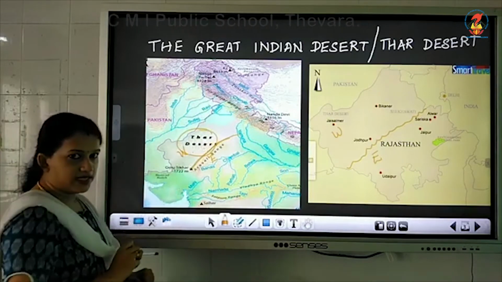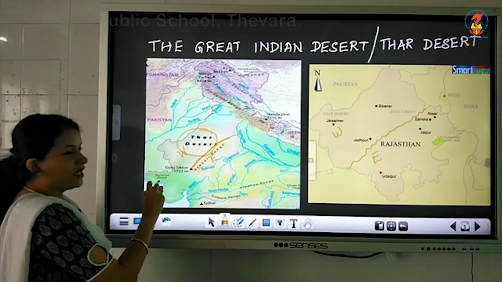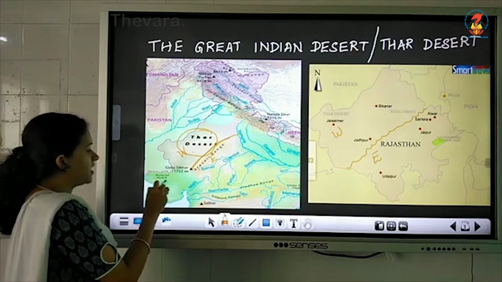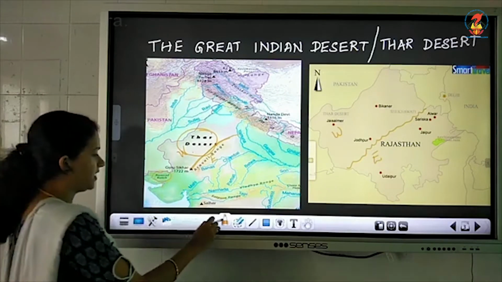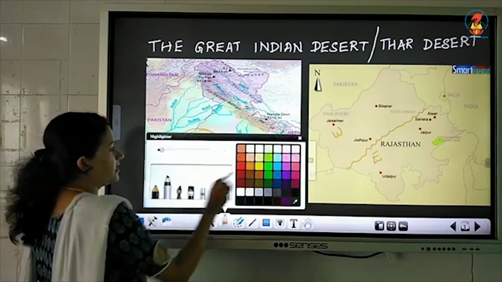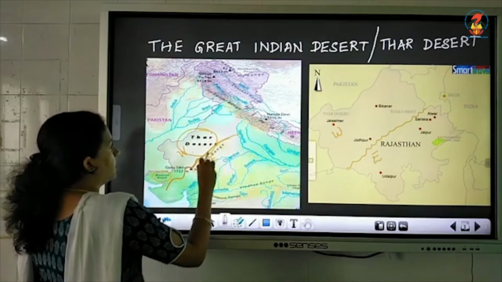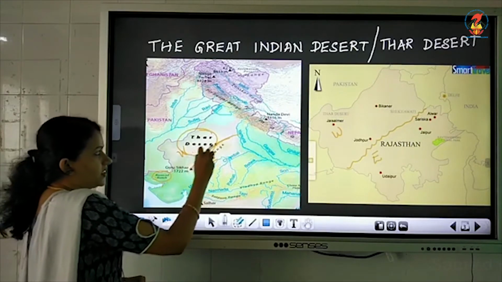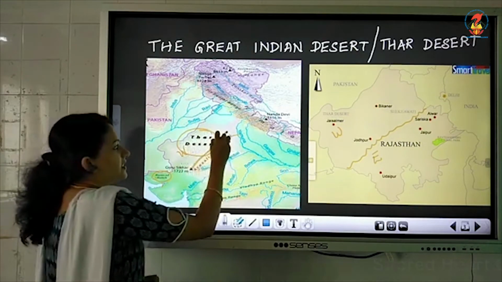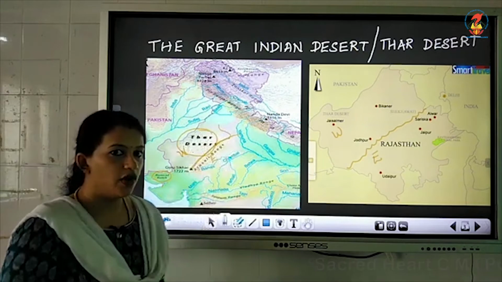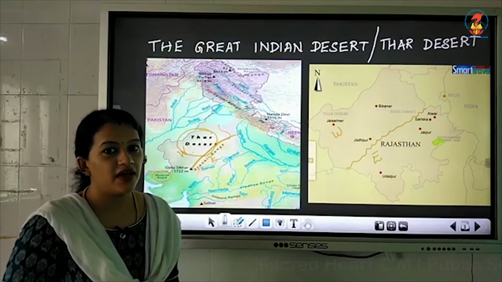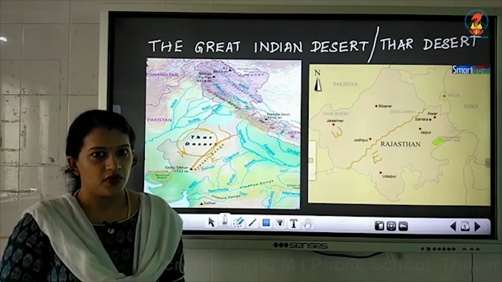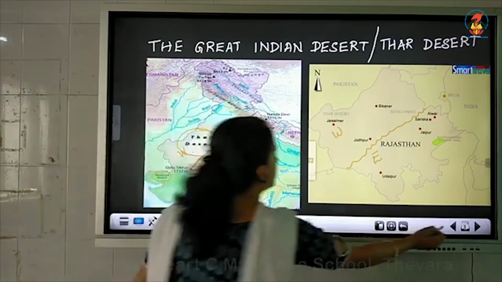And Thar Desert, it stretches from a place called Rann of Kutch in Gujarat. Here you can see Rann of Kutch in Gujarat, and it extends till the borders of Haryana. From the Rann of Kutch, it passes through Rajasthan and it reaches till the borders of Haryana. That is where the Thar Desert in our country is situated.